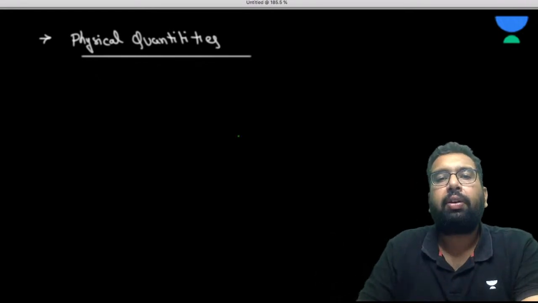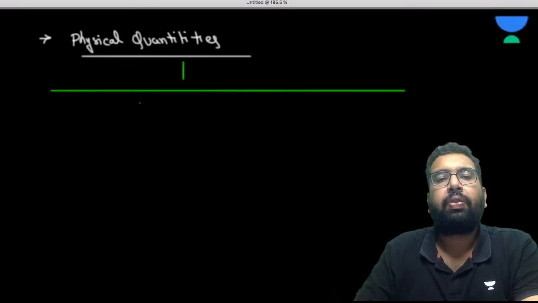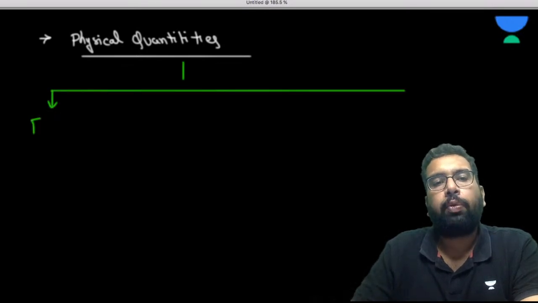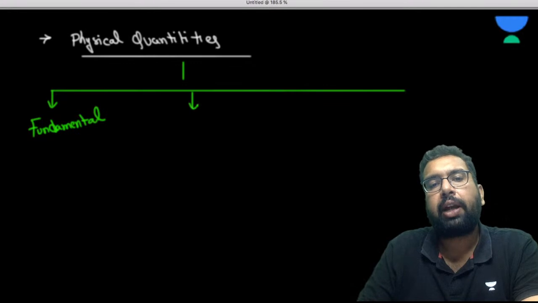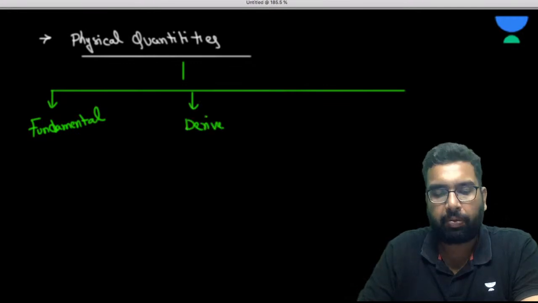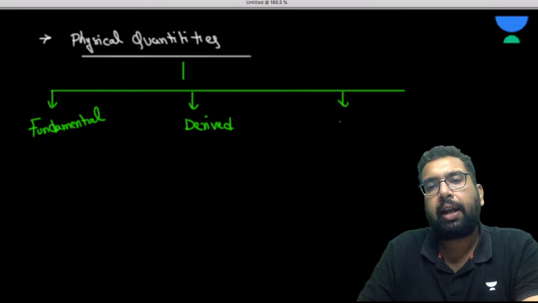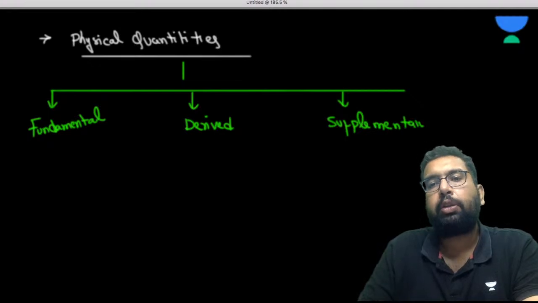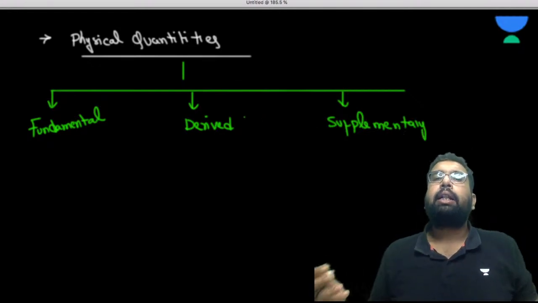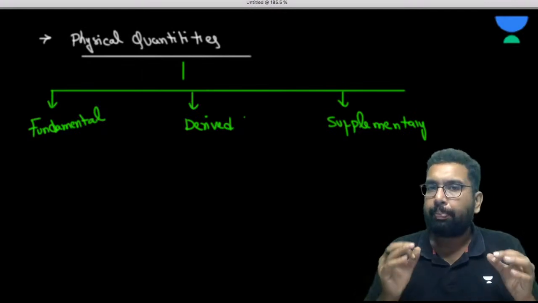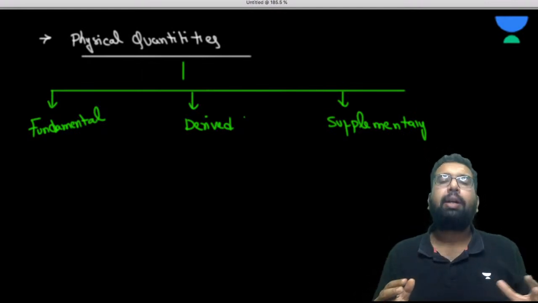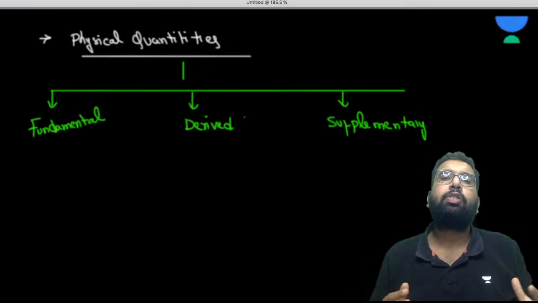Physical quantities are of three types: fundamental quantities, derived quantities, which are derived from the fundamental quantities, and supplementary quantities. Just as in the English language we have some basic alphabets and from those alphabets the whole language has been made.